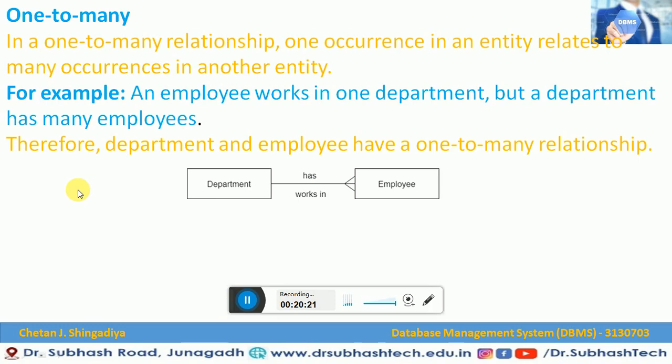Now let us see what a one-to-many relationship is. One occurrence in an entity relates to many occurrences of another entity. That means one time in an entity relates to many times of another entity. For example, an employee works in one department, but a department may have many employees. Therefore, the department and employee have a one-to-many relationship. So this is what a one-to-many relationship is in an ER diagram.